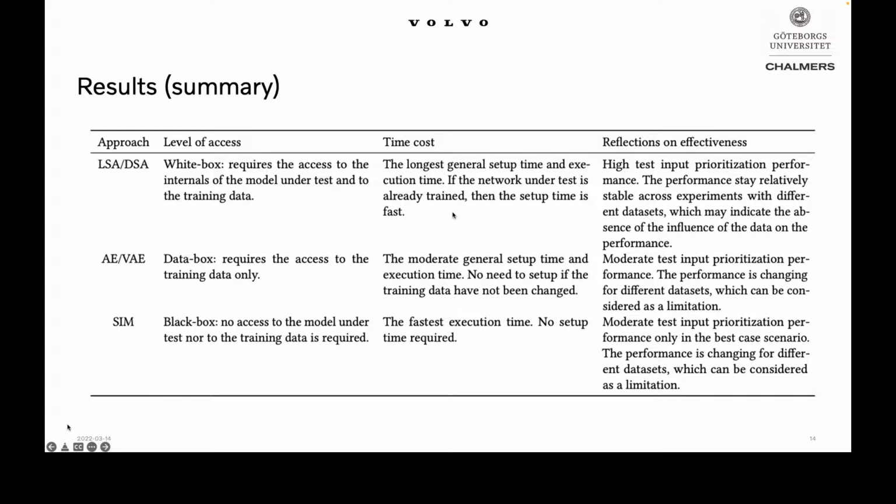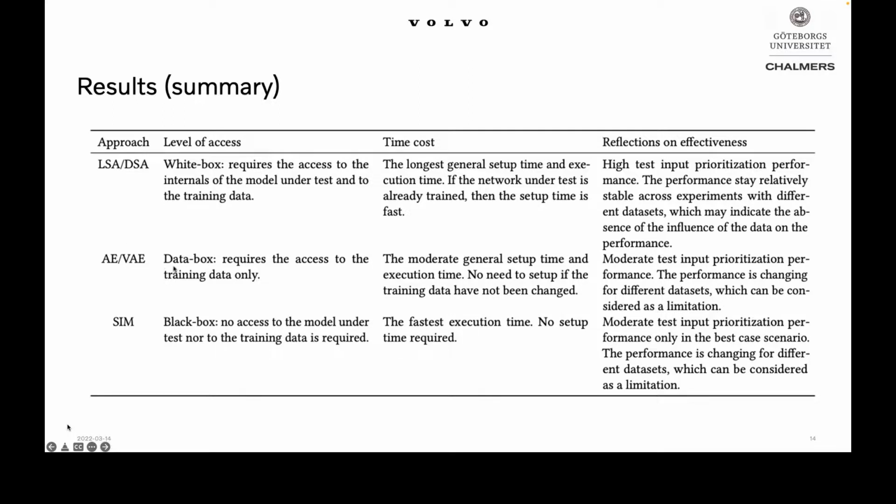But if the network under test is already trained and only test sets are changed, then the setup time is pretty fast, so we don't need to retrain the network under test. Then we just apply this technique on the new test set. In terms of effectiveness, it has a high test input prioritization performance. It's stable across different experiments in our study.